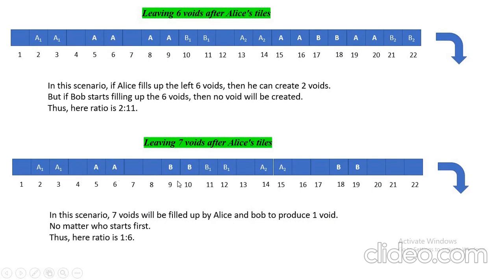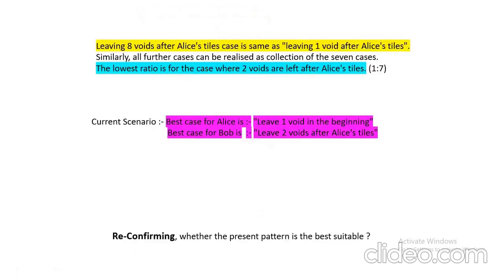4, 5, 6, 7, 8, 9, 10. These 7 are voids, out of which only 1 void will be produced. So 1, 2, and then 11, 12. So out of 12 we are getting 2 voids. So 1 is to 6. It is still higher than 1 is to 7.